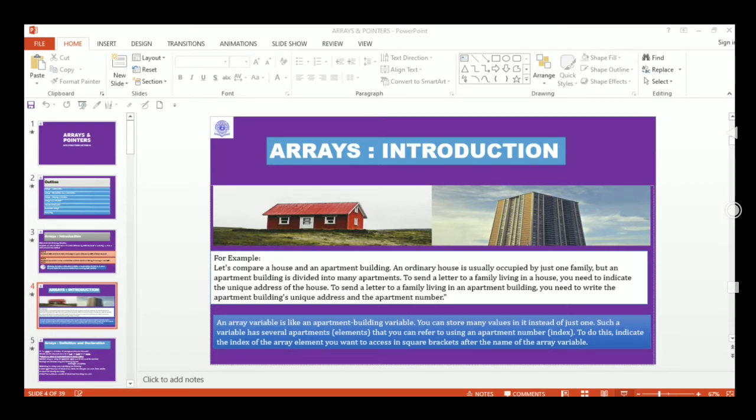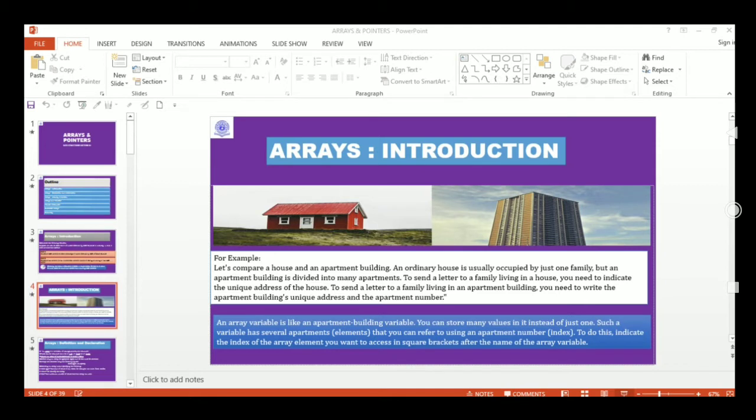Similarly, to create an array of integers named add with 50 elements, this is how its syntax looks. Create an array of floats named rate with 10 elements, this is how it looks. Create an array of characters named fname with 30 elements.